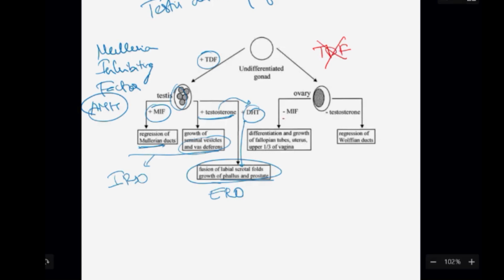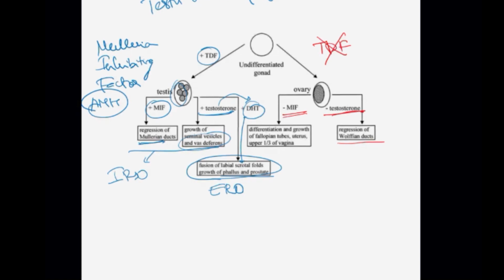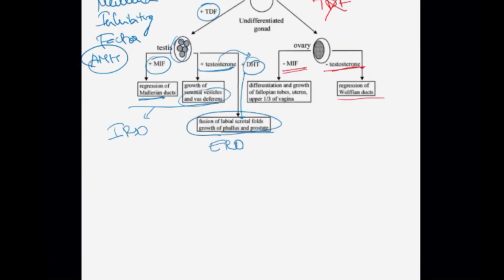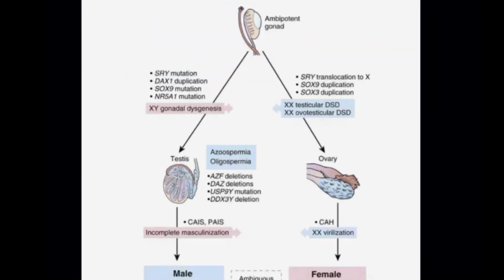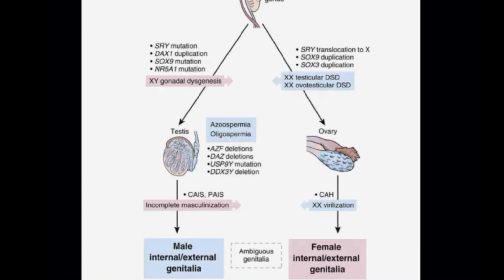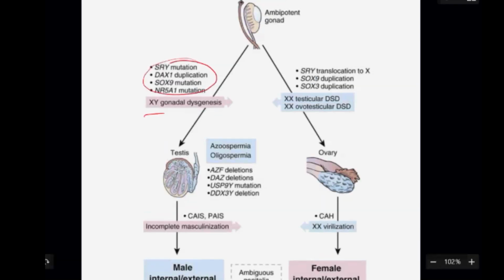Okay, so there is no anti-Mullerian factor and no testosterone, so automatically regression of the Wolffian duct happens, and the undifferentiated gonad differentiates into ovary. Then you will have the growth of the Mullerian duct into other organs like the fallopian tube, uterus, and vagina. Here you can see there are multiple genes involved. I don't want you to know all this, but just have a look that there are a lot of problems here.